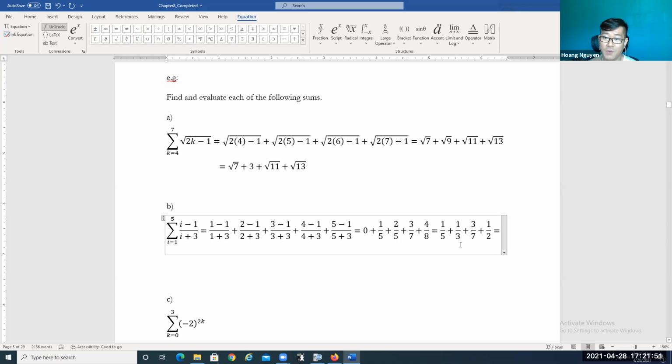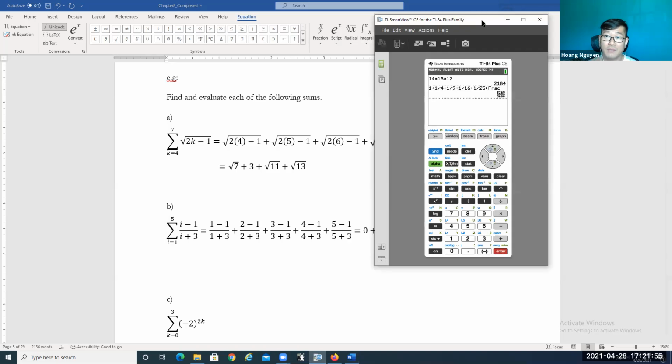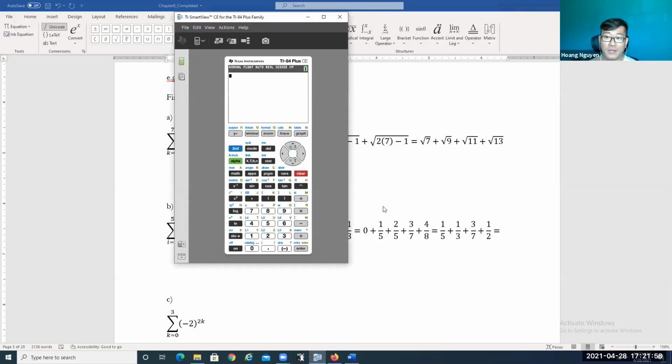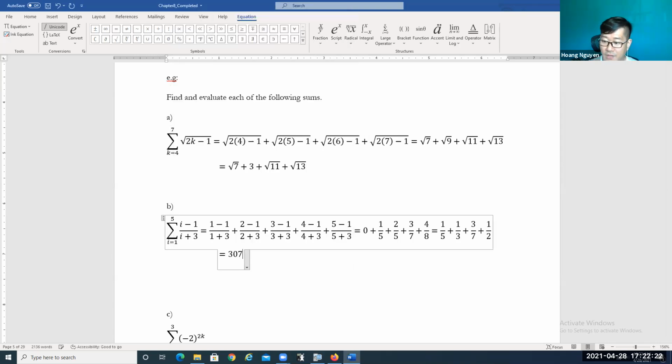So 1/5 plus 1/3 plus 3/7 plus 1/2, what's going to be the answer? Let me use my calculator real quick. We have 1 divided by 5 plus 1 divided by 3 plus 3 divided by 7 plus 1 divided by 2. And I'm going to keep the answer as a fraction. So 307 over 210. So 307 divided by 210, that's going to be the answer.